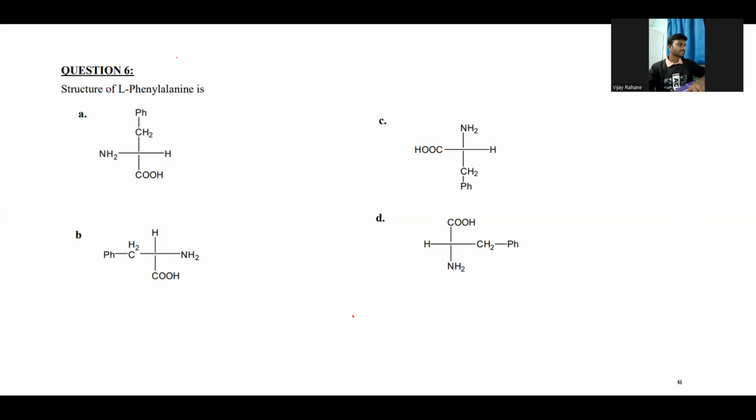The next question is the structure of L-phenylalanine. So the D and L, probably we know D and L. So we need to find out the L-phenylalanine. And this L-phenylalanine and D-phenylalanine, this capital L and capital D, these are theoretical, right? And the practical ones we write in the form of small d and small l.